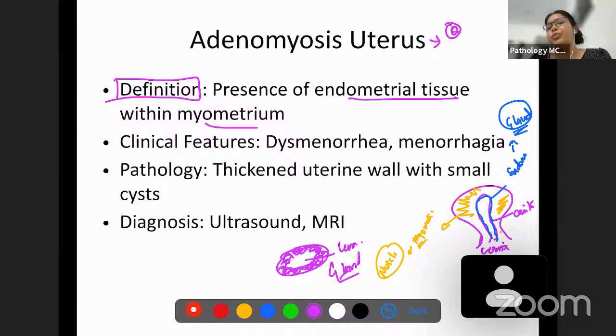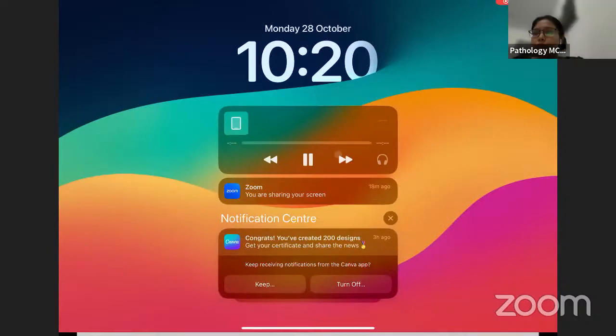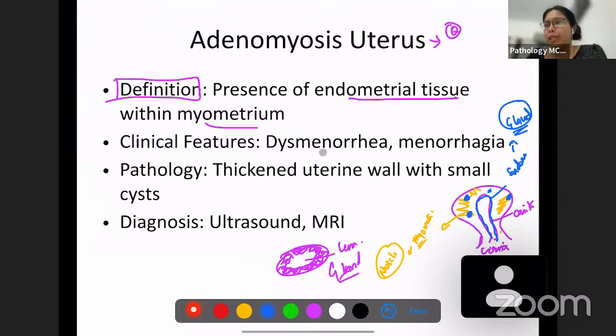But in adenomyosis, what happens? Endometrial tissue is usually restricted to the cavity. But when you find this endometrial tissue somewhere in the myometrium, then it is known as adenomyosis. So what will happen if such a tissue is present? Pain. First of all, you will have pain.